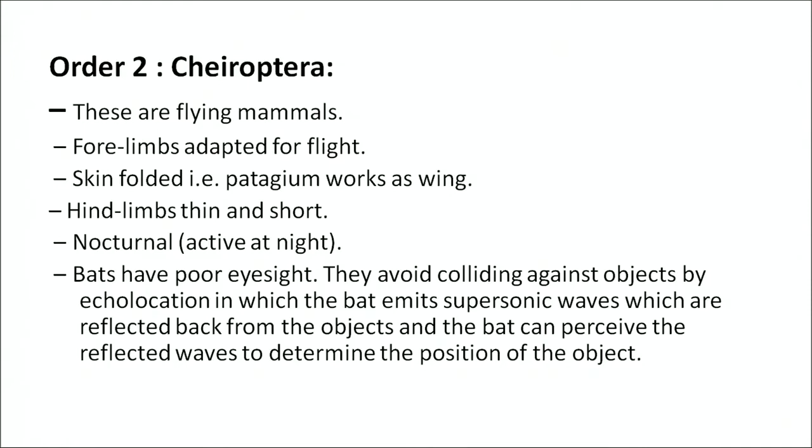These are flying animals. Forelimbs are adapted for flight. Skin is folded, that is, the patagium works as a wing. Hind limbs are thin and short. They are nocturnal, meaning they are active at night. Bats have very poor eyesight.